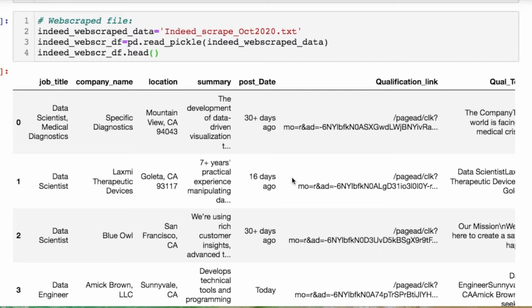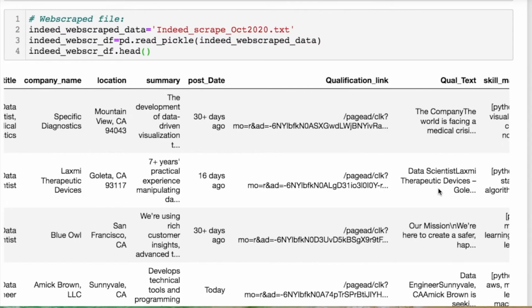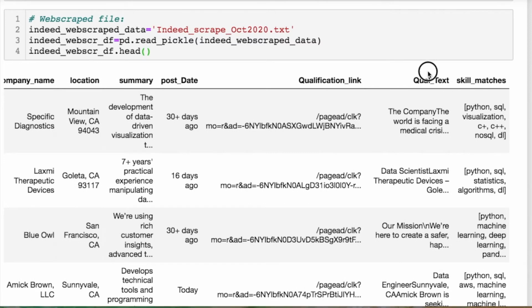What I did was originally web scrape this data from a few days ago, which was either the 8th or 9th of October 2020. We were looking for postings of data scientists in California, not in a particular city. These are the data we came up with. It was 225 entries.